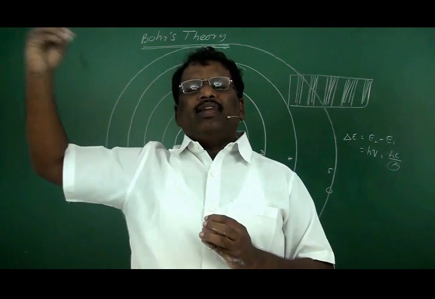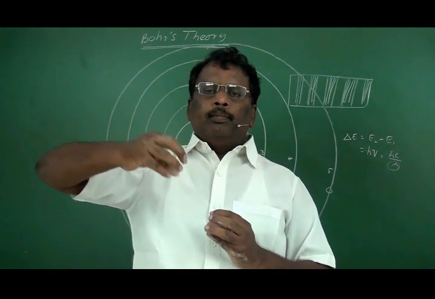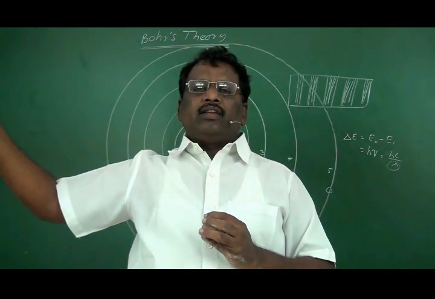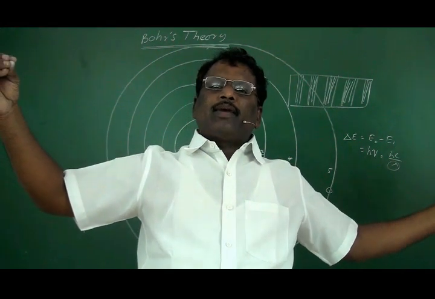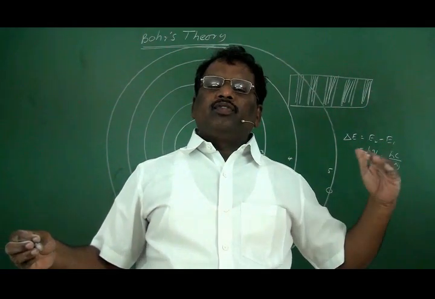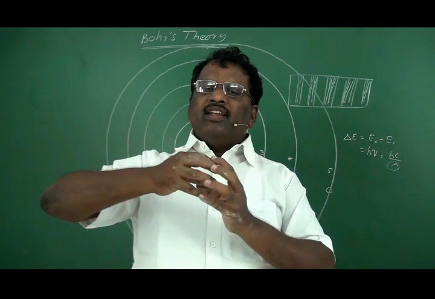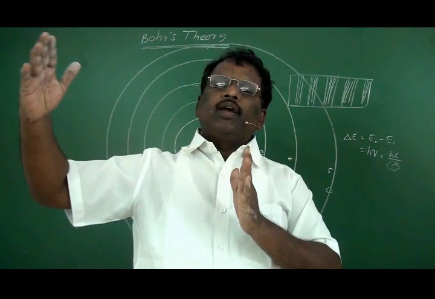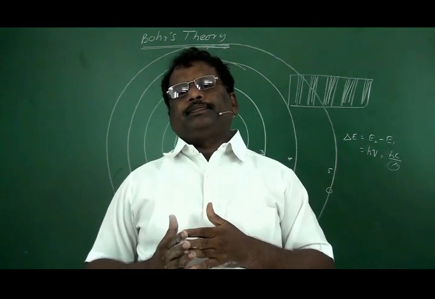This process is called excitation of electron. Because of this excitation, we'll find some lines on the absorption spectrum. The energy and wavelength of that line will depend upon the difference in the energy of those two energy levels in which the electron transition takes place.